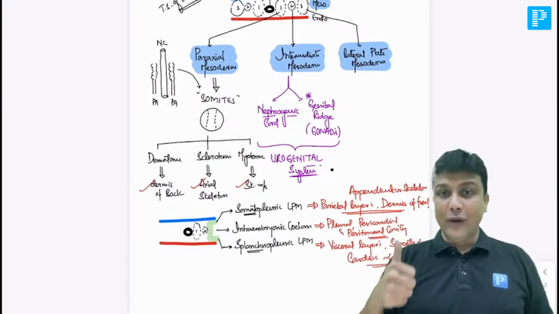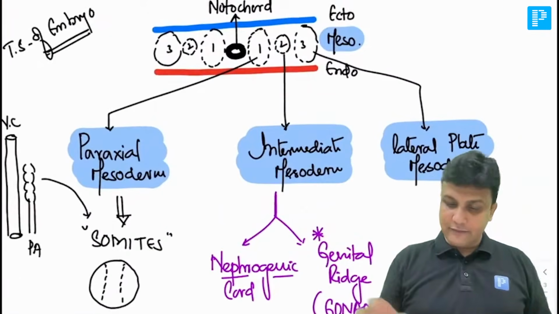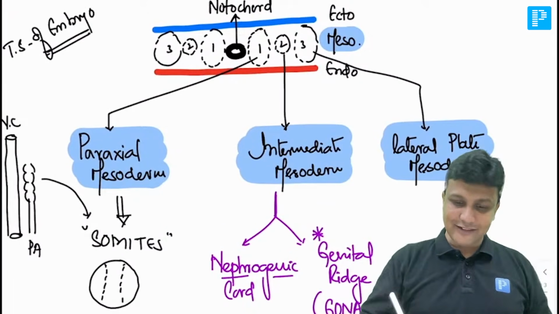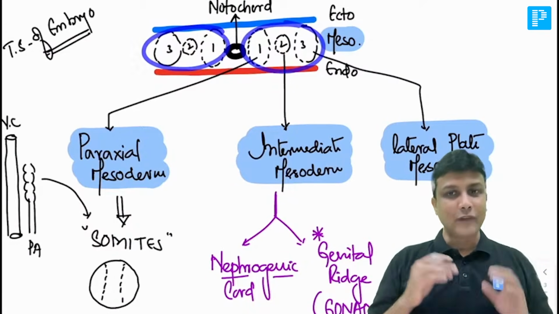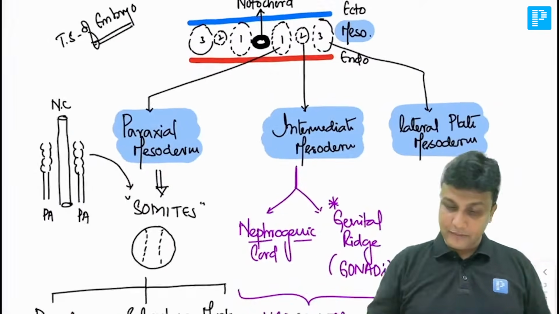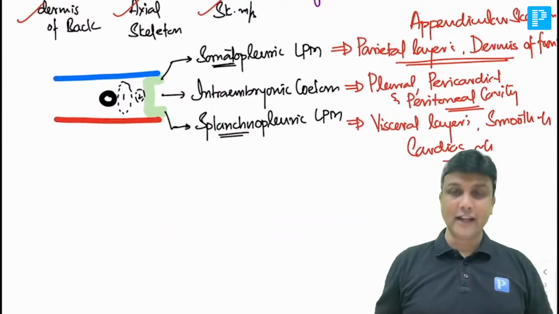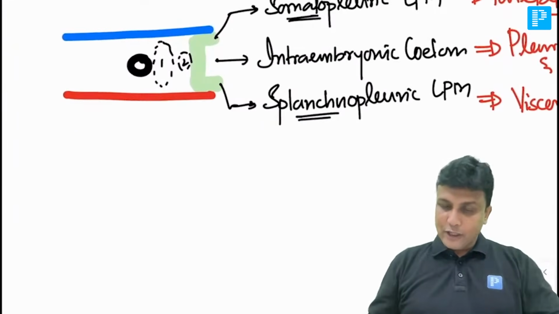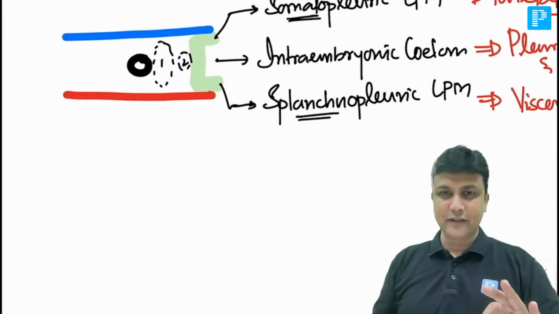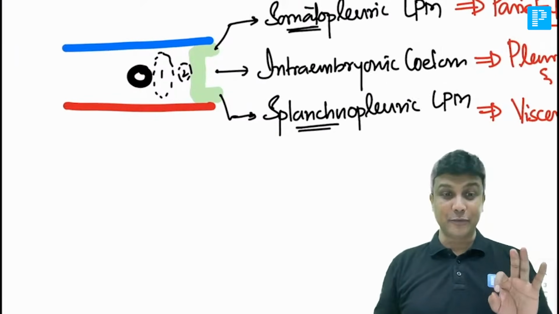चलिए. Now once you have understood this part here, sir, we are done with mesoderm. यहाँ planning देखिए sir, try to understand the planning here. We are done with this mesoderm वाला part here, paraxial, intermediate and lateral plate. Now I will tell you one thing in depth, right? थोड़ा ध्यान से सुनिए sir. Now I told you lateral plate mesoderm. In this diagram, this is the last topic, sir. Last topic.